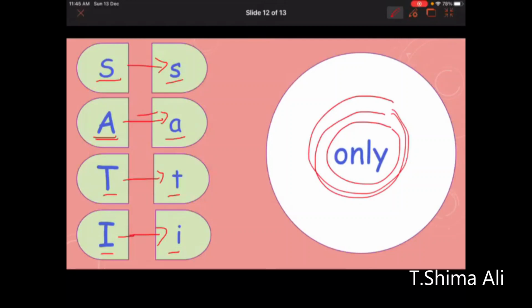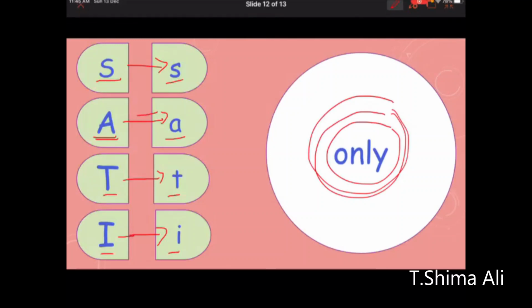We read it directly without reading sound by sound. We read it directly as one word, only. Quick and direct, without breaking it up. Okay, only. And the meaning of only is like when I say I have only one pencil, or I have only 2 bags, for example, or I have only 3 sisters. So we use only.